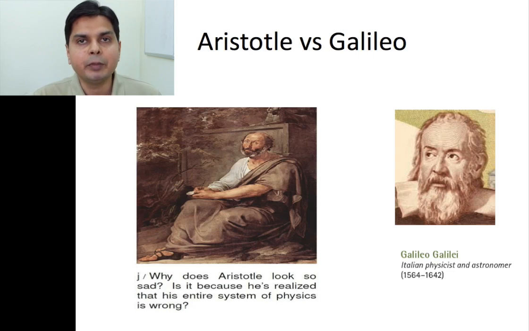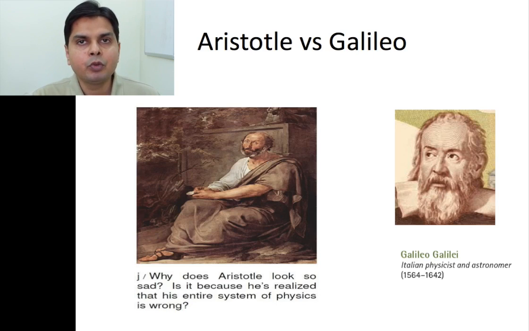This was the whole debate which was going on in the 16th and 17th century, whether Aristotle's picture was correct or the new picture being shown by Galileo, whether that is correct. And now how did Galileo prove? Now Galileo gave a theory that you don't require any external force to keep a body in motion. That if your body is moving, then that body has got an inherent property that it will keep on moving on its own without any external force, without any external agency.